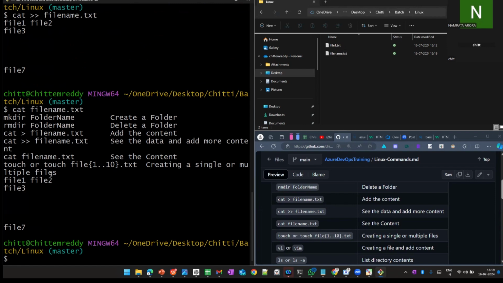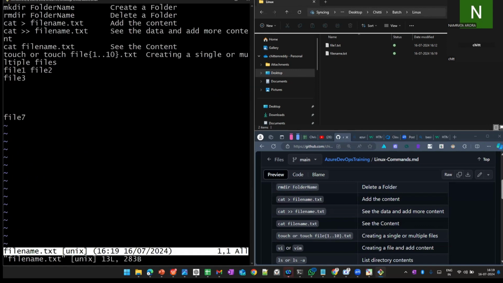How can we add the data? Using the vi command. If a file already exists, type vi and the file name .txt. Automatically it will go inside the file. If you press any key, it will not work. Before that we need to click on I, which means insert. Whenever you give I, now I can insert the data.